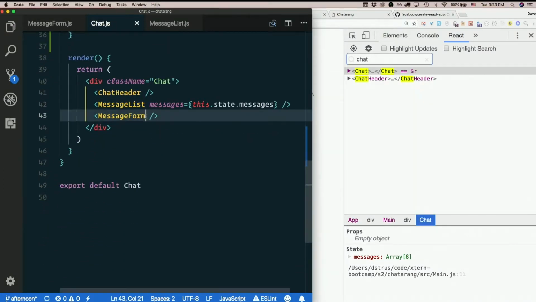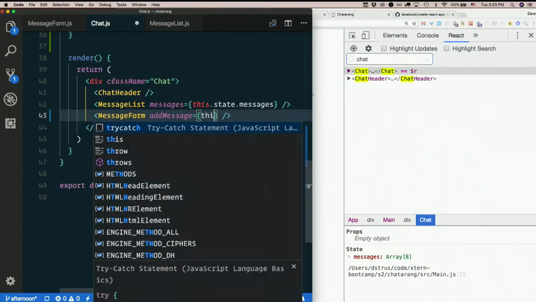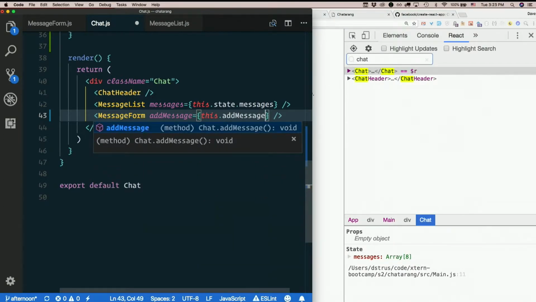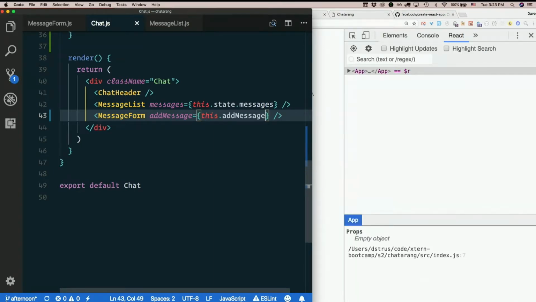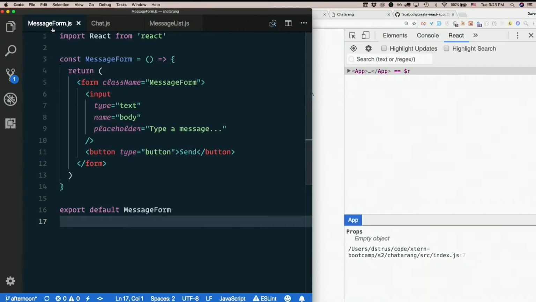A prop. So we'll call it addMessage. Now you could, of course, name it something else here, but that would be silly. So addMessage equals what? this.addMessage. Not open close paren, right? We're not passing the return value. We're passing the function itself, so it's just like a callback. So message form will now receive that as a prop. So we'll get props in here.